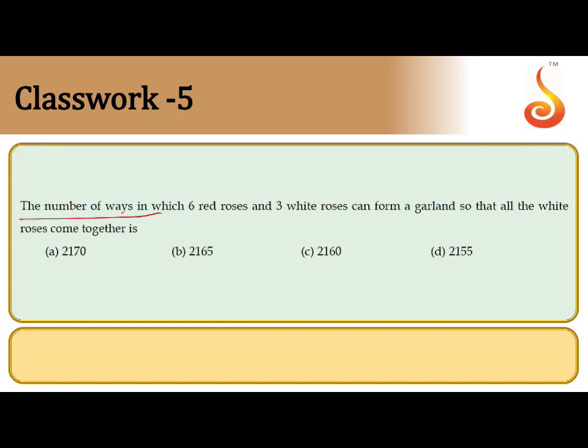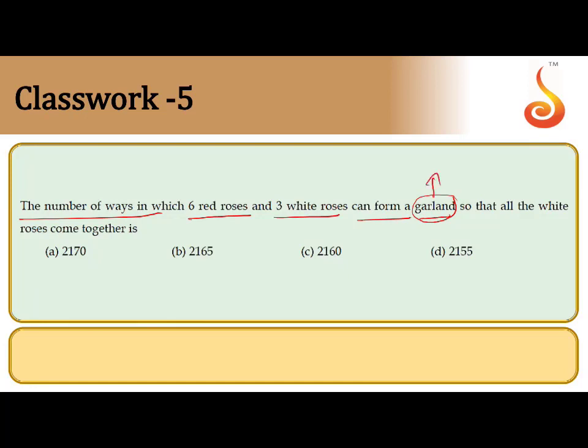The number of ways in which 6 red roses and 3 white roses can form a garland. So this is the next type of problem. To make a garland versus an arrangement of objects around a circle, what is the difference here? When you arrange objects around a circle, you can arrange clockwise and anti-clockwise. But when you make a garland or necklace, the order is important.